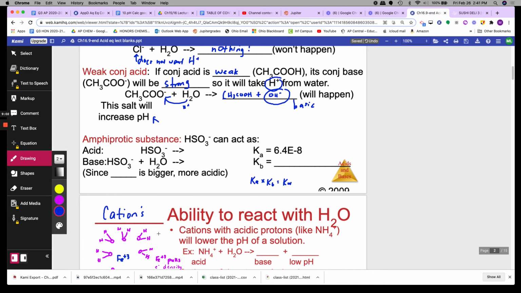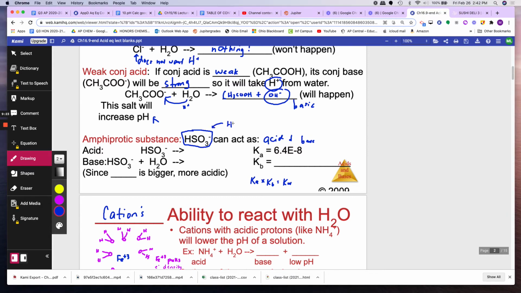If you have an amphiprotic substance like HSO3 minus, amphiprotic means it can be either an acid or a base. I can tell because if HSO3 minus takes in another H plus, it becomes H2SO3, and its H can be removed to become SO3 2 minus. So it can either take or give. Let's look at it both ways.